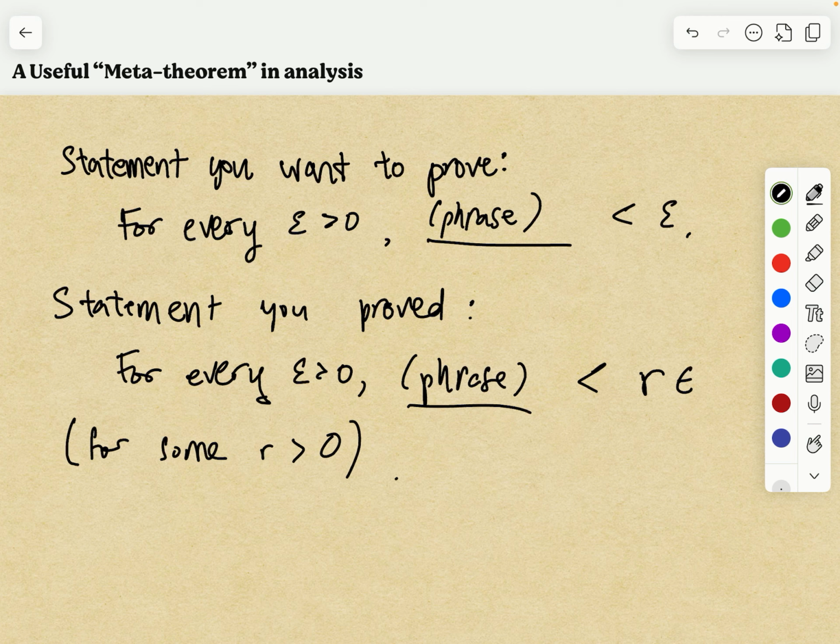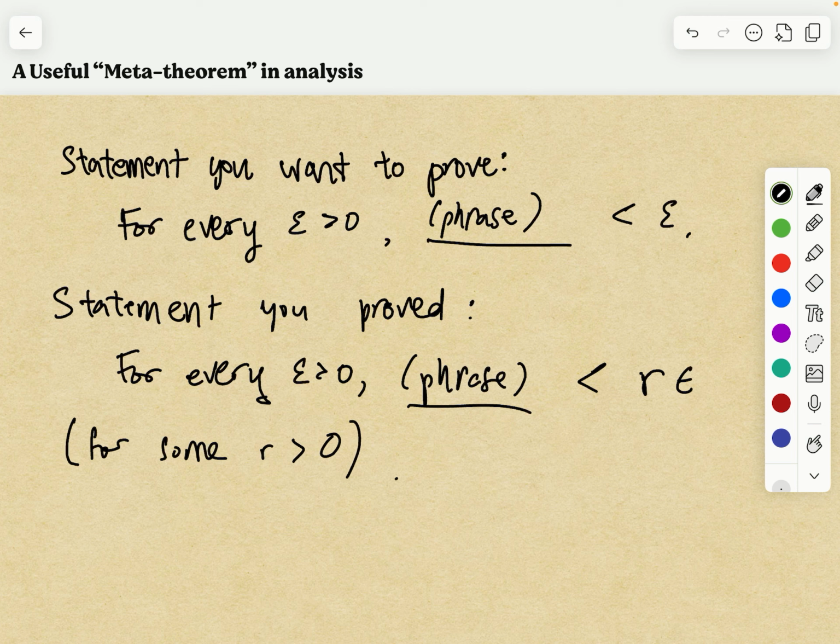And the thing that I want to explain is that once you have proven this, if you look at the statement, it doesn't completely match the statement you want to prove. Let's say you prove that the phrase is less than 5 epsilon. Well, 5 epsilon is more than epsilon, and you want it to be less than epsilon.